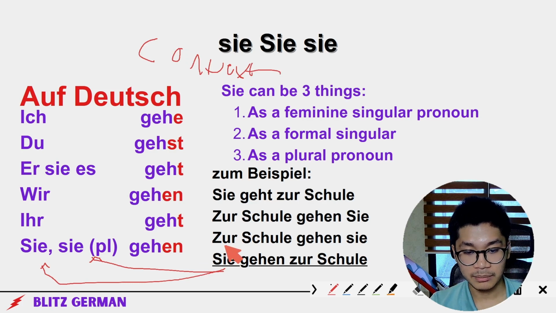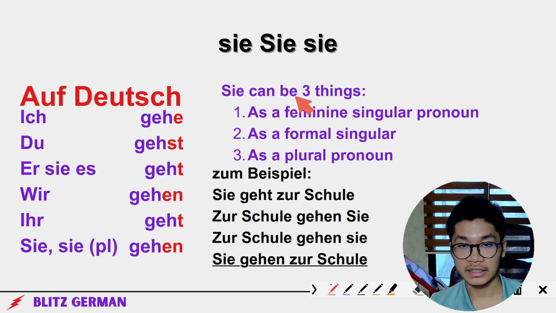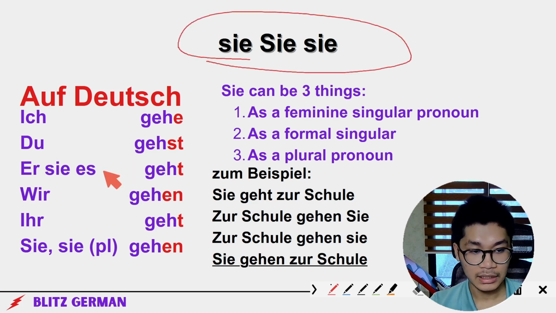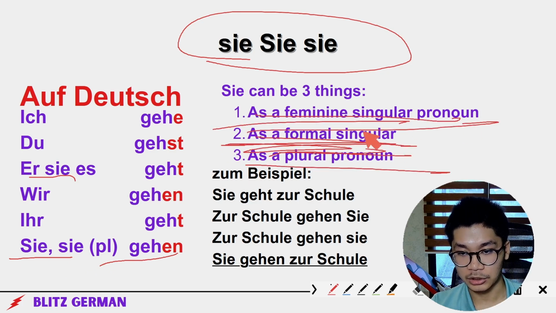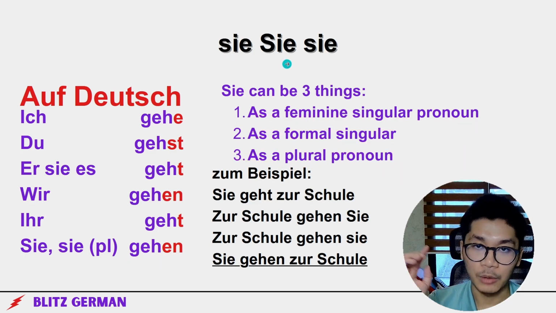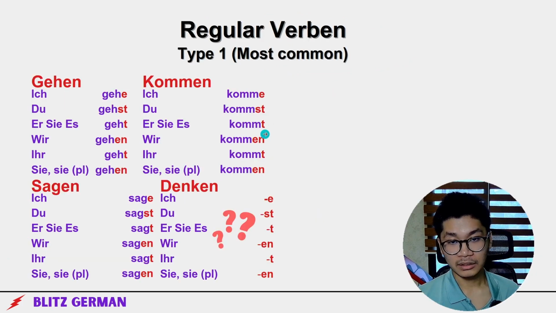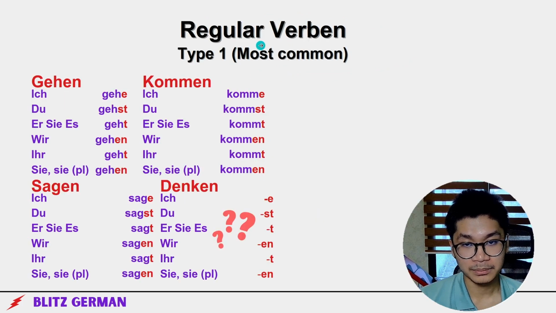You can only know this by context. Okay? I hope you understand the differences between these three forms of sie. It could be any of the three things. Yeah, okay? I hope you understand. If you don't understand, comment below. Okay, now let's continue with the regular Verben.